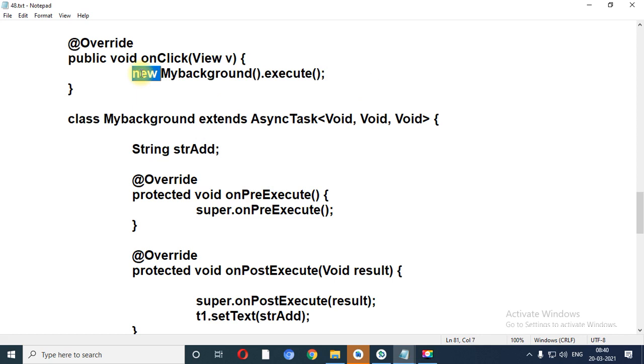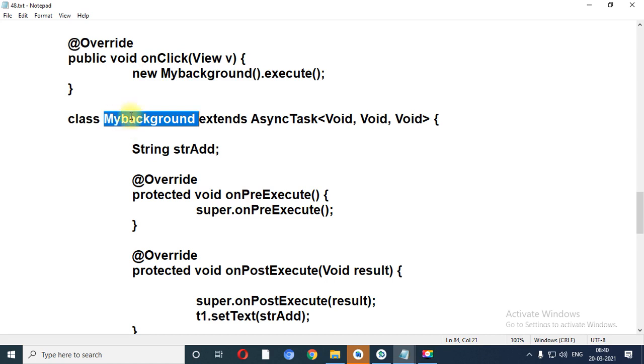New is an operator using which you can create a new object of a class, and MyBackground is the name of our class. Execute is a method through which I can execute the class, right? So when I click on the particular button, it will execute the MyBackground class. Is that clear to everyone?